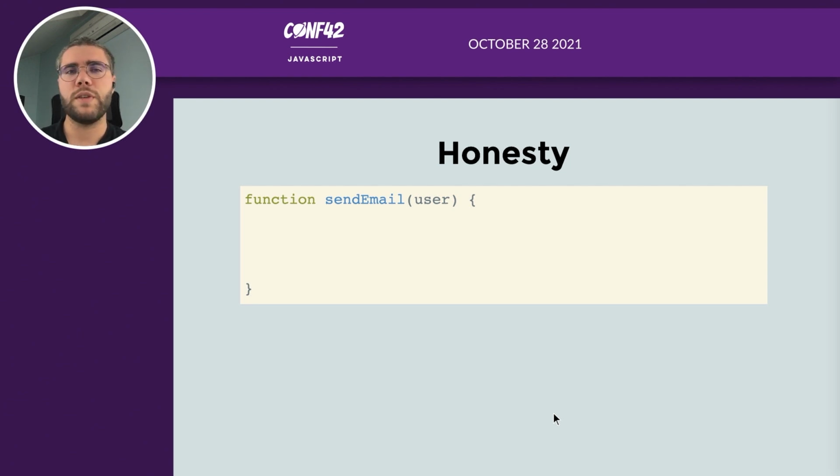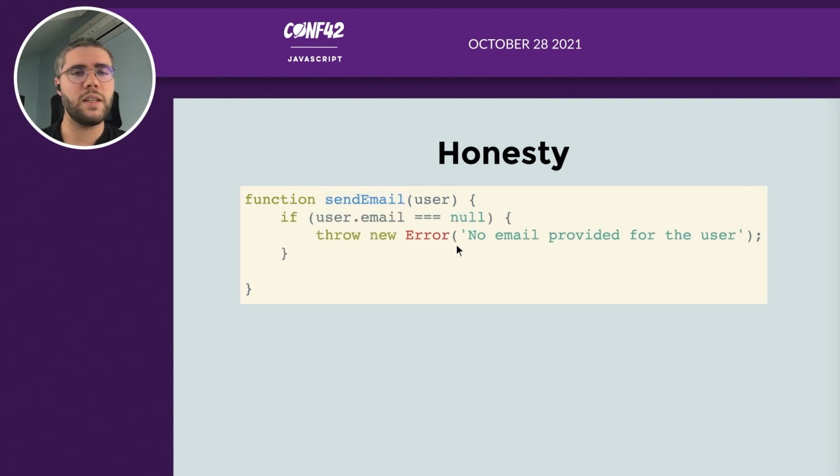So in JavaScript, for example, if you have a send email function, when you're calling this function, if you don't look at the body, you don't know what happens. Anything can happen. For example, you don't know that if the user email is not provided, it will throw an error.